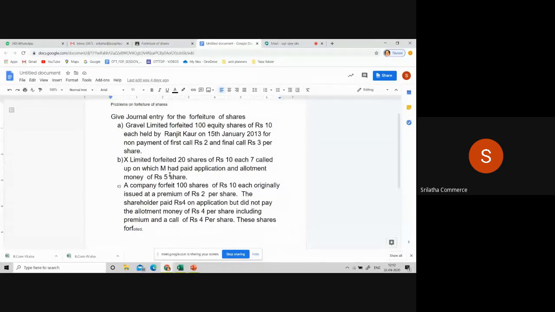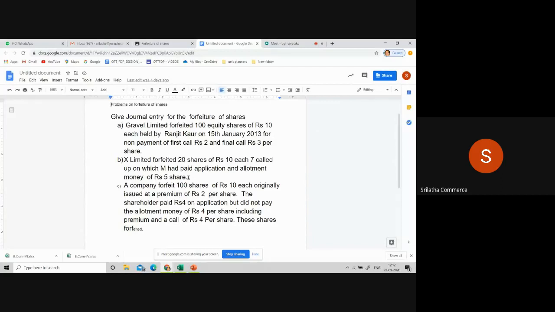That is, the face value of each share is 10, but the amount called up by the company is rupees 7 per share. Now, what is the unpaid amount? M is a default shareholder. How many shares is he holding? 20 shares. Very good.